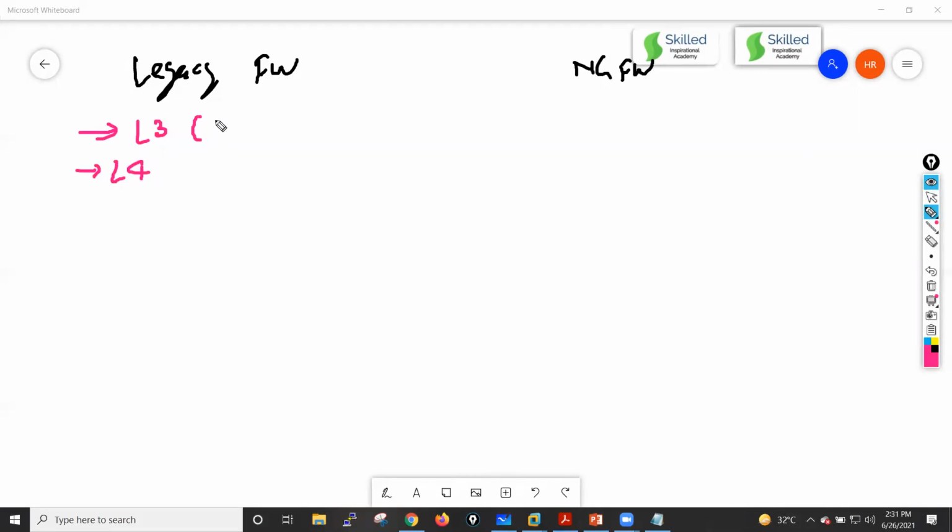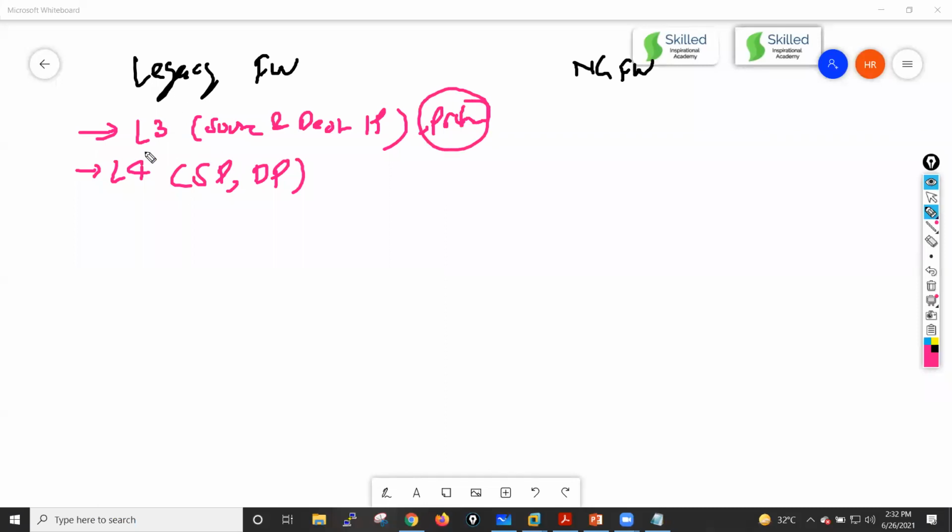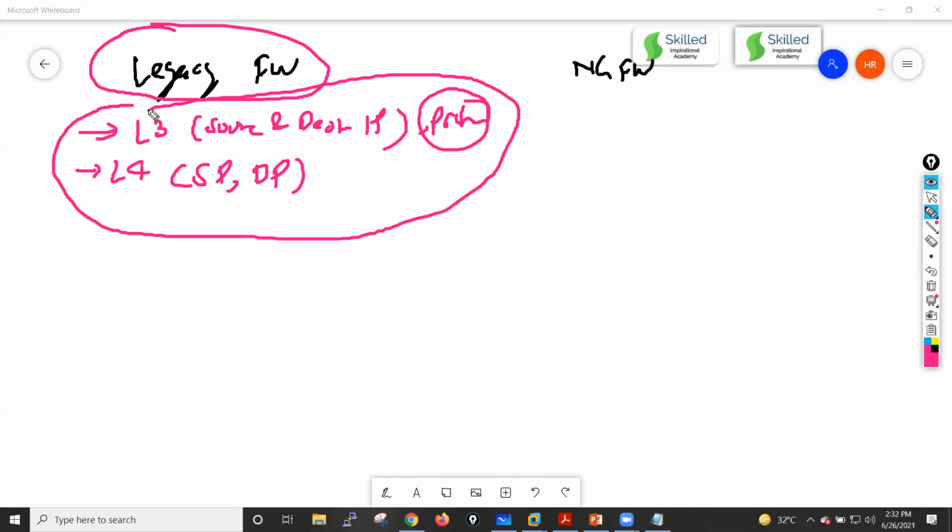Layer 3 means source and destination IP address. Layer 4 means source port and destination port. Layer 3 also includes your protocol numbers. So these are the things. If you want to control the traffic by using a legacy firewall, then it can only control the traffic on the basis of source IP, destination IP, protocol number, source port, and destination port, right?